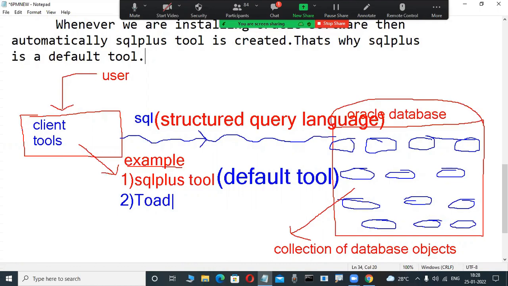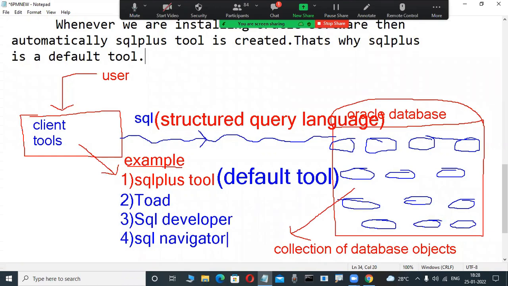This is a trial software, available on the net. If you are interested, download it and install it. That is for later. If the subject is good, then midway you can install it too. Another popular tool in companies is SQL Developer, another GUI tool. Some companies also use SQL Navigator. These are all client tools, and through these tools we connect.